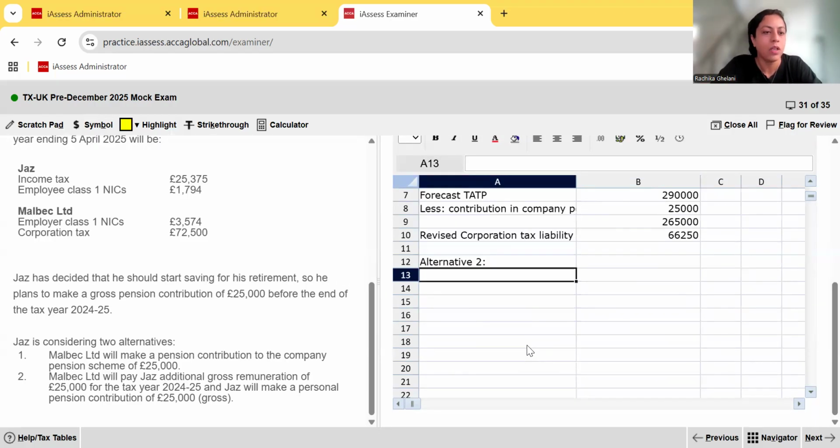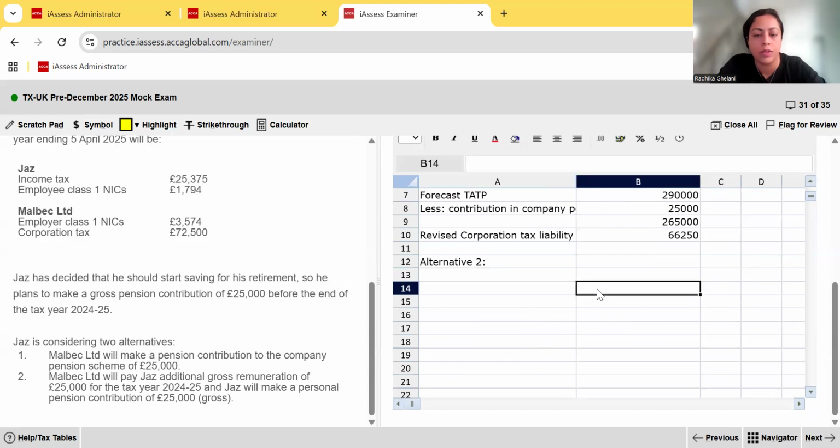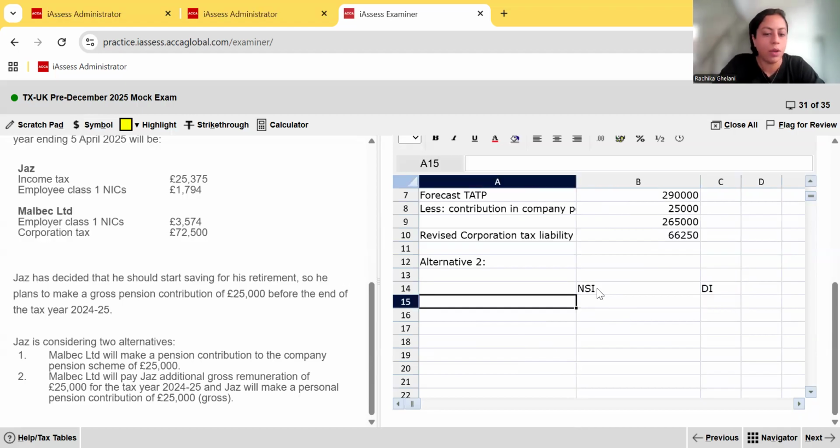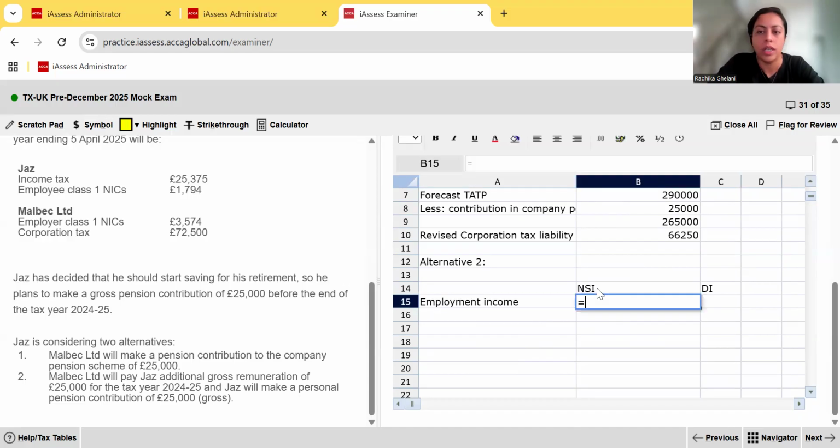okay? So let's start with his income tax computation. First of all, we put our NSI, non-savings income, simple things that we did in class in the first chapter, okay? Non-savings income, we have employment income. Originally, he was earning how much?